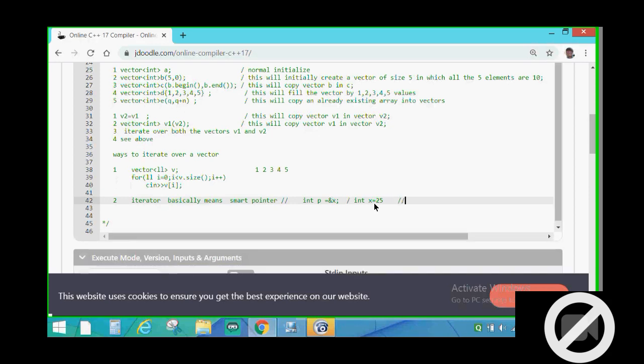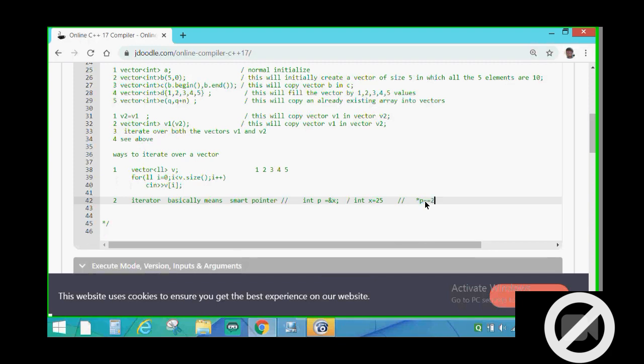Then by writing star p, this is basically 25, means we are accessing the value stored at the address which this pointer is storing. If this pointer stores an address, at that address whatever value is stored, by writing this we are accessing that value, so star p is equal to 25.